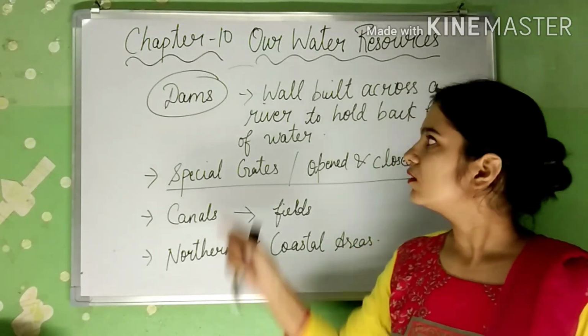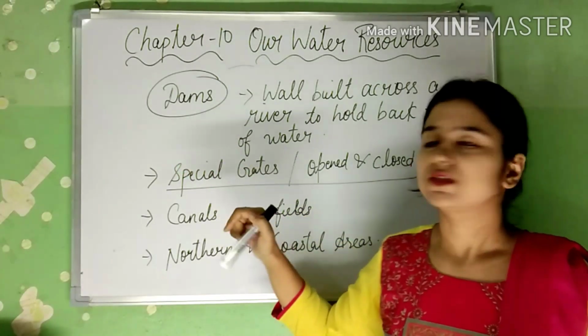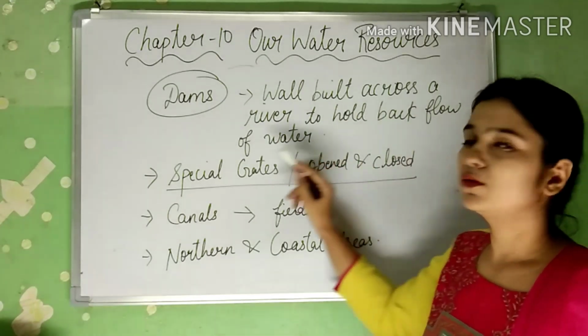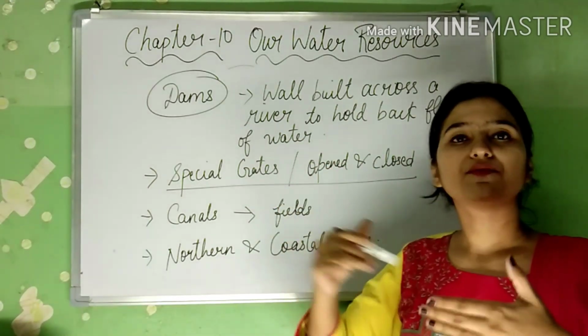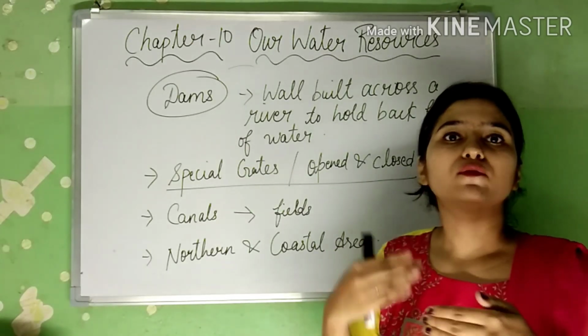Then the fourth method is dams. See, what are dams? Dams are walls built across a river to hold back the flow of water. A dam is a very big wall which is constructed to stop the flow of the river.